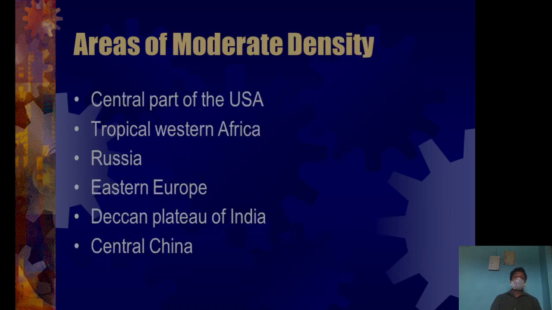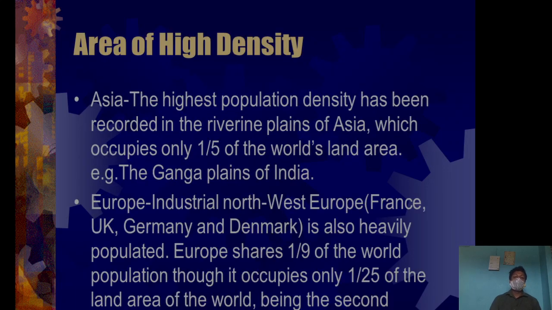Now, the area of highly dense population. As you know, Asia is the finest shelter of human beings, and because there is so much plain area, river plains, that's why it is the hub of human population. One fourth of the world population is found in Asia, especially China and India.